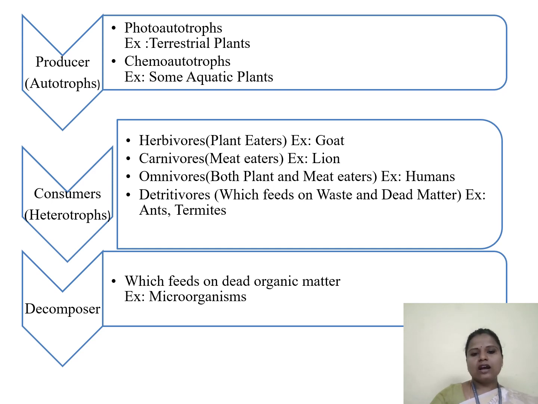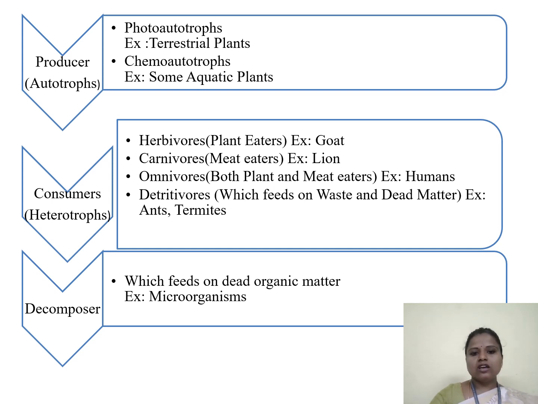Here we have herbivorous, carnivorous, omnivorous and detritivorous. Herbivorous are called plant eaters, which depend upon producers. Hence they are also called primary consumers. Carnivorous depend upon meat, so they are meat eaters. They are called secondary and tertiary consumers.